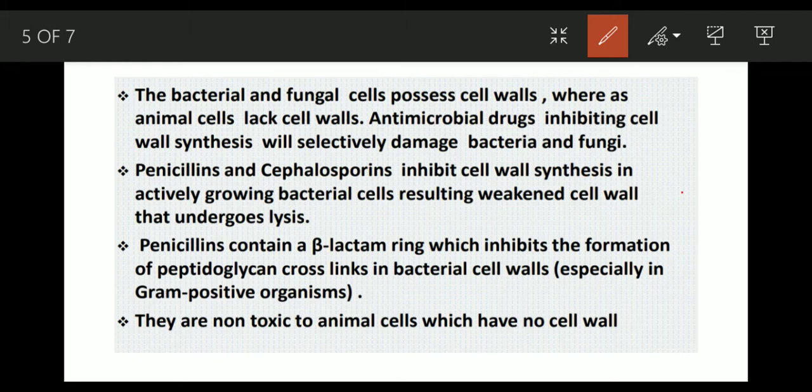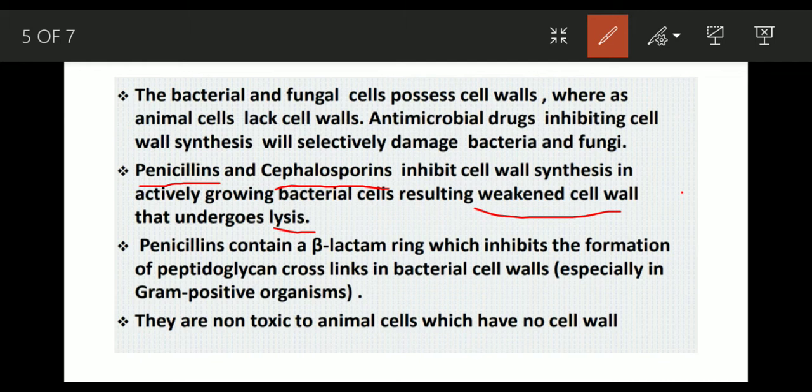One of the most important drug classes is penicillin and cephalosporin, which inhibit cell wall synthesis. As the cell wall synthesis is inhibited, the bacterial cell wall gets weakened, and the bacteria undergoes lysis.